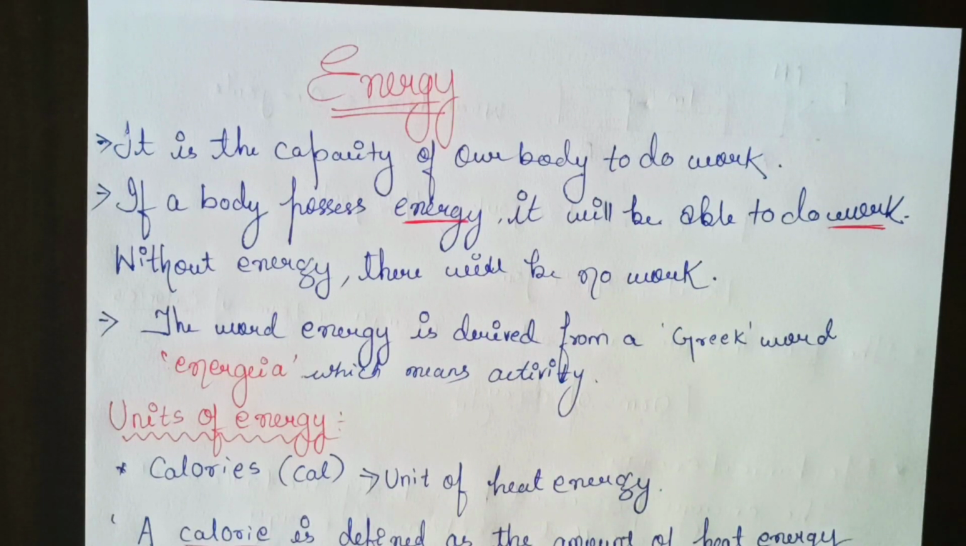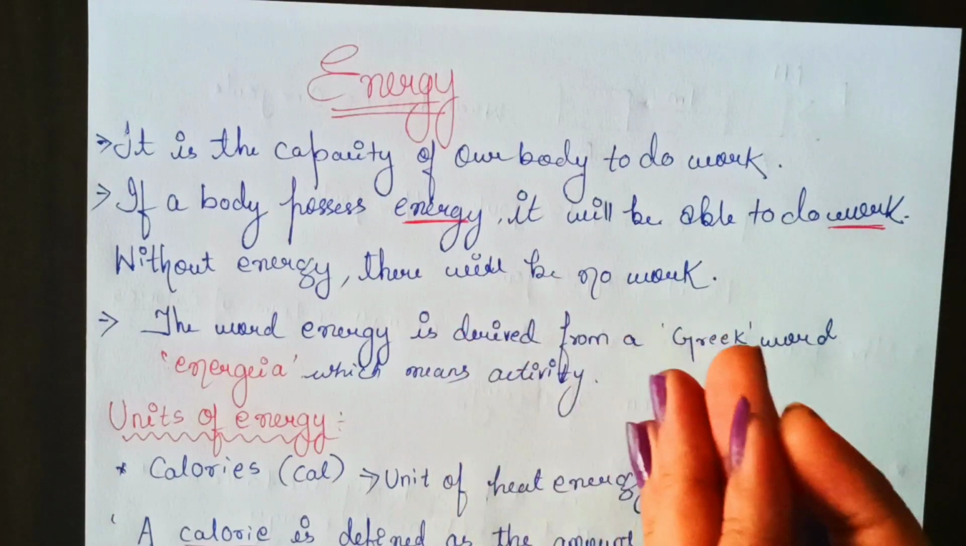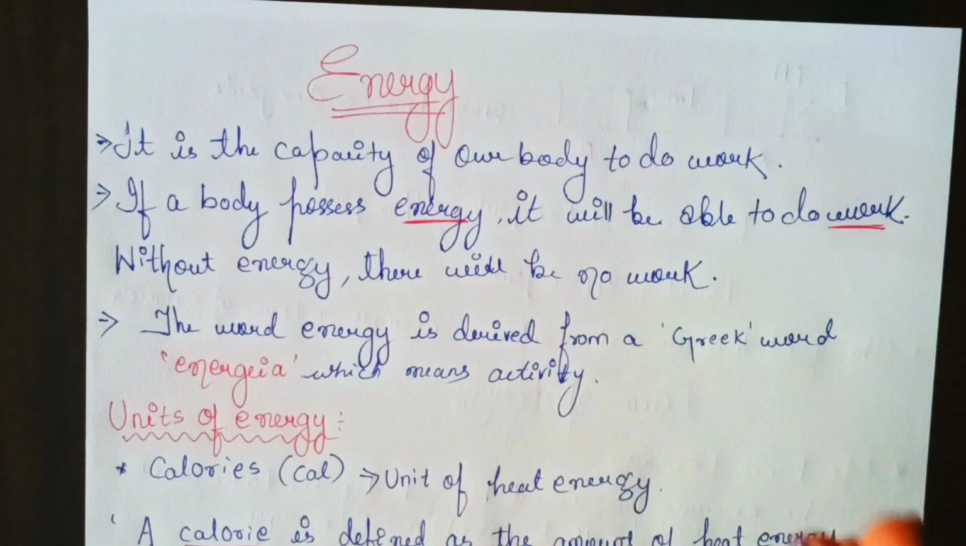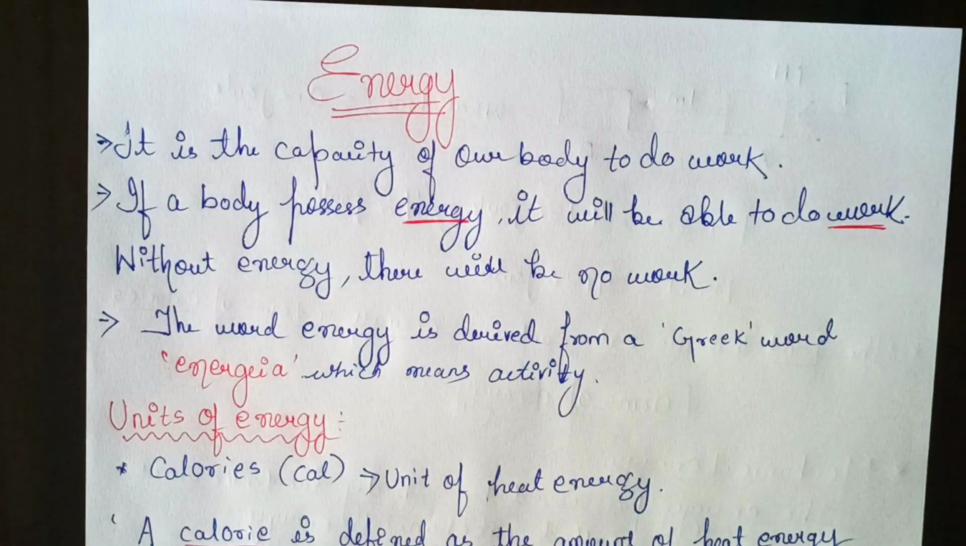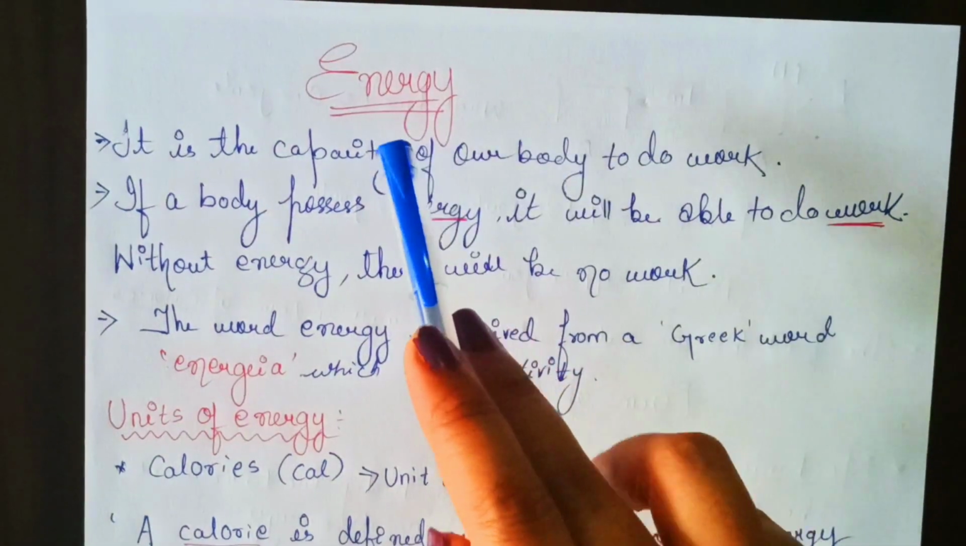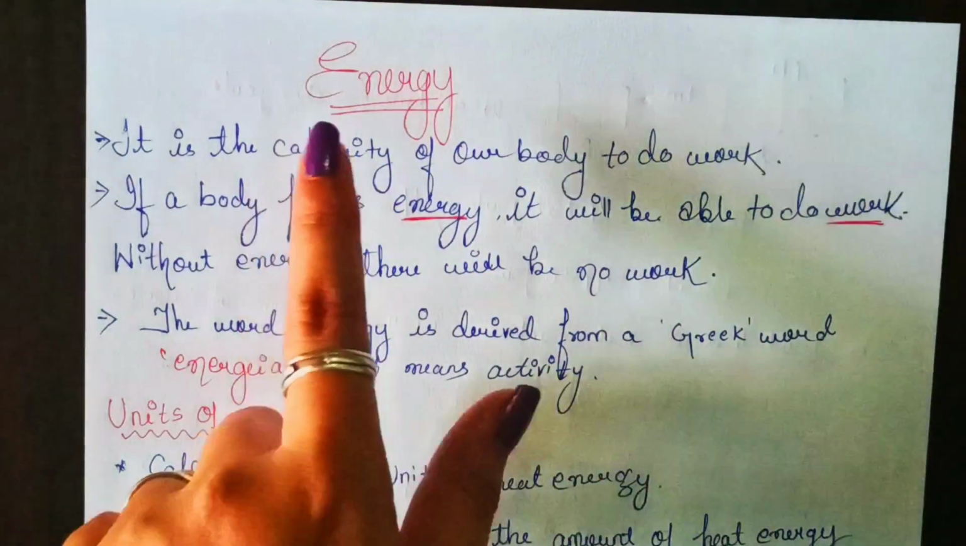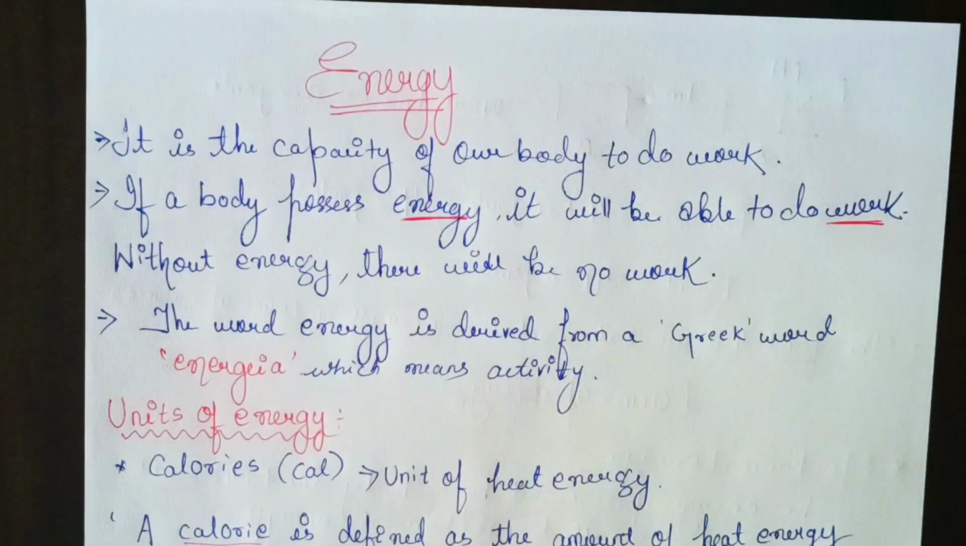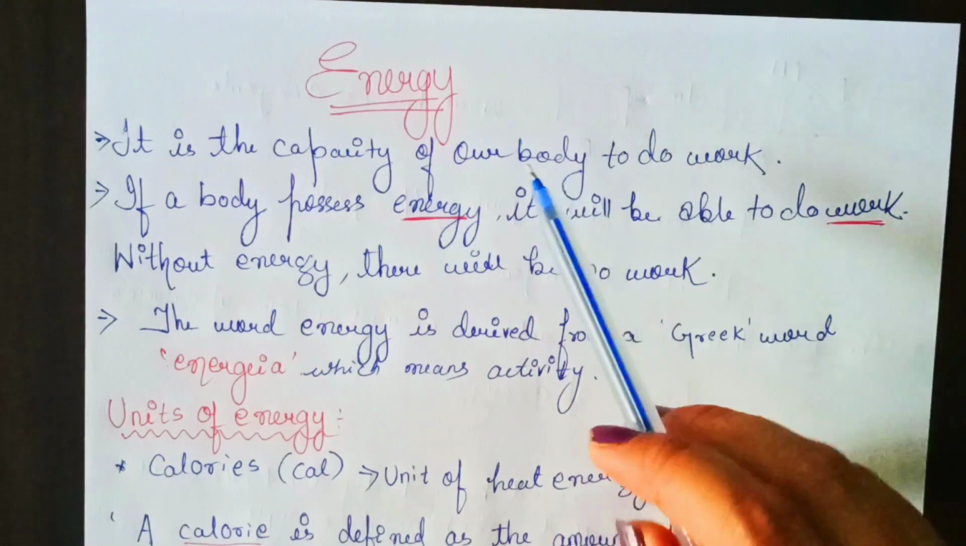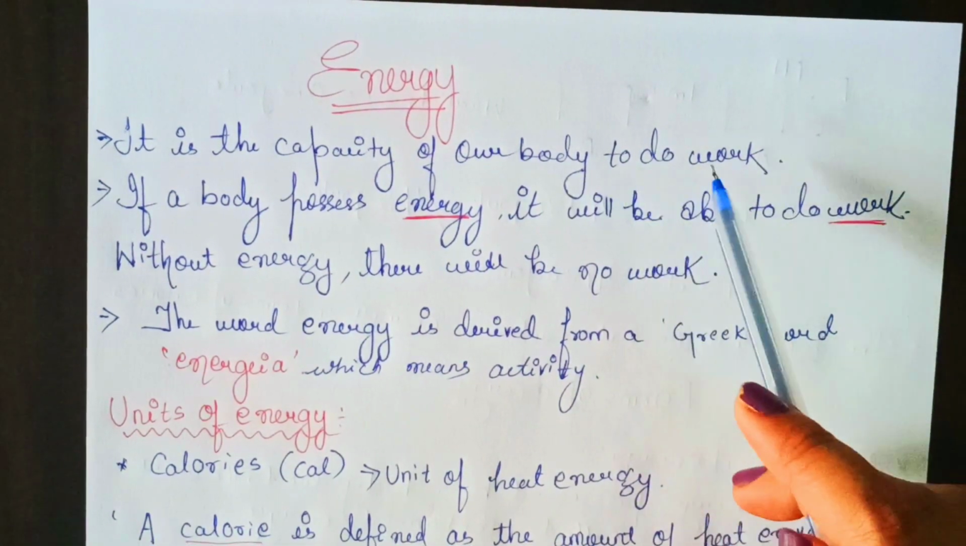Today I am going to teach physics of class 7. Today we are going to read chapter number 3 of Living Science, that is energy. So let's start. Students, we know energy is a very common, very familiar word. It means nothing but the capacity of our body to do work. It is the ability of anyone's body to do work.